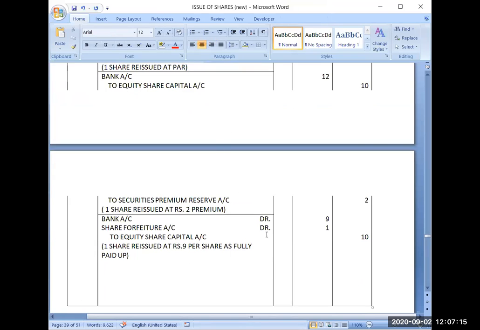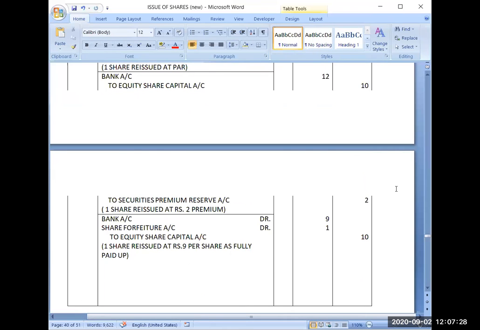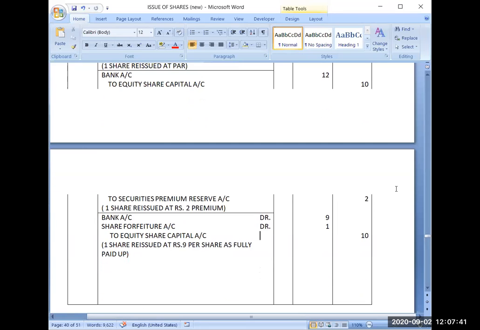And in case of issue of shares at discount, how much amount will the shareholder pay? Yes, obviously, simple: ₹9 that he has to pay. Okay, so this point is also clear.